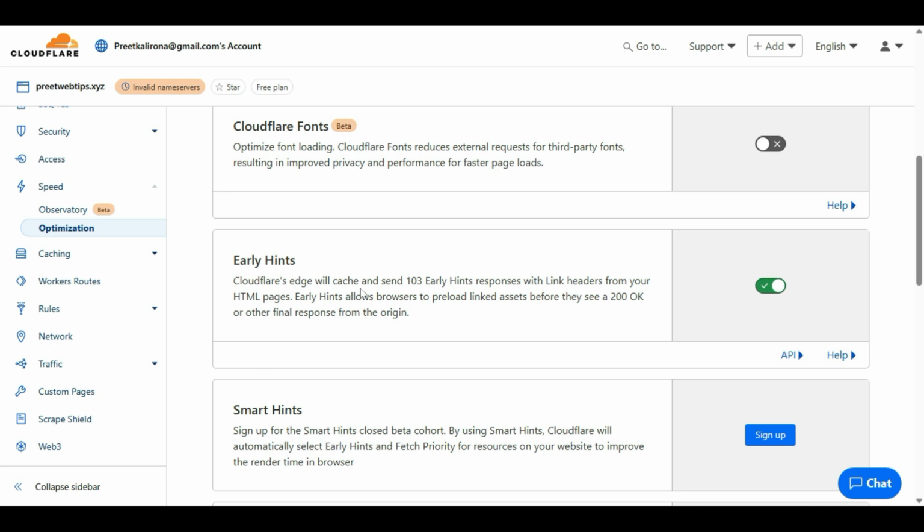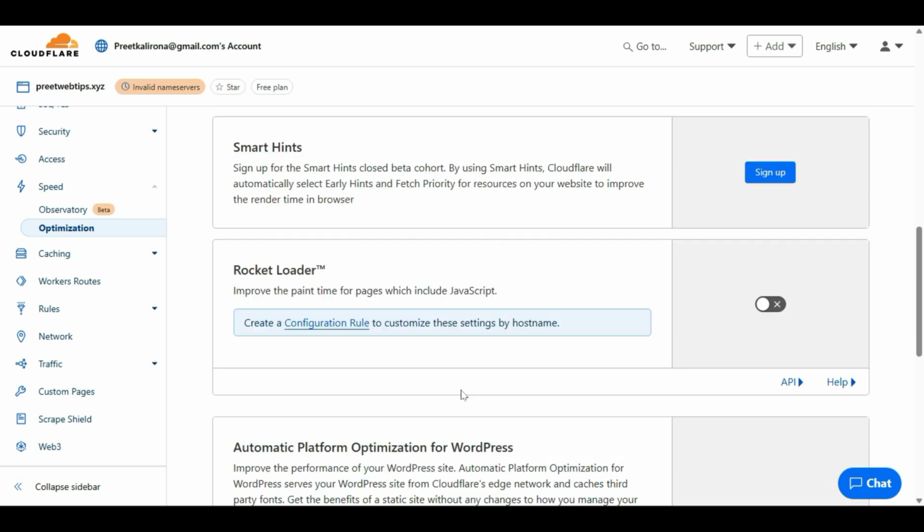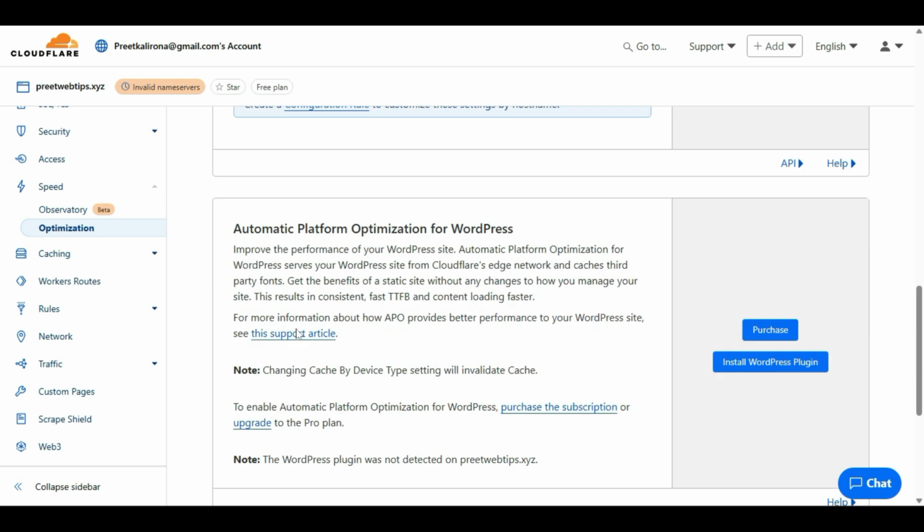Cloudflare will cache and send 103 Early Hints responses from the link header of the HTML page. Early Hints allow the browser to preload linked assets. This will optimize your website speed. Rocket Loader, I would recommend keeping this enabled. This will really work and optimize your website speed. Let's go ahead.